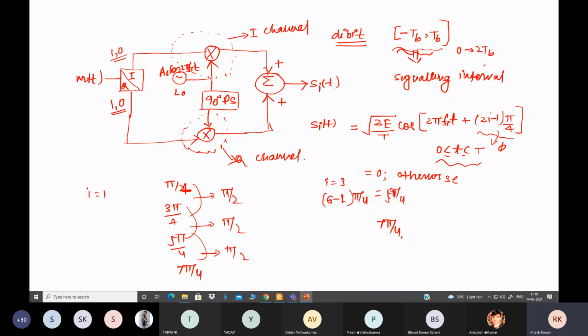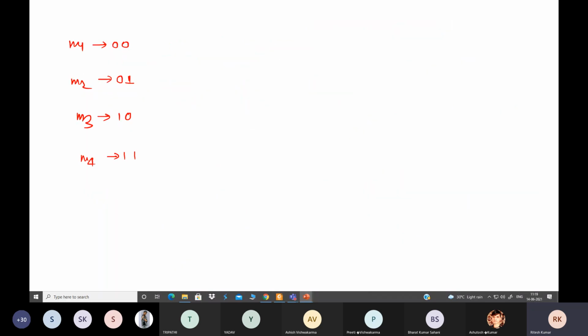Now what we observe is that in each of the symbols there is a combination of cos and sin. One is the in-phase and another is the quadrature. Here for 00, the encoding technique is NRZ.